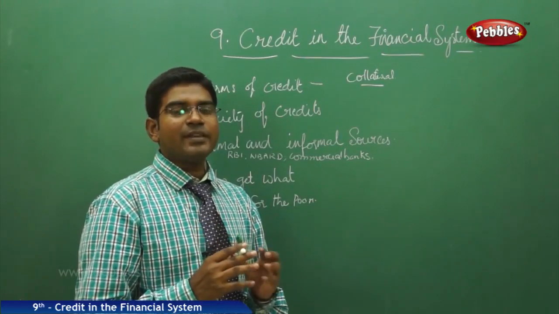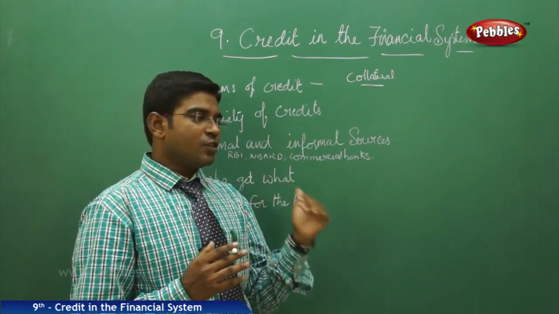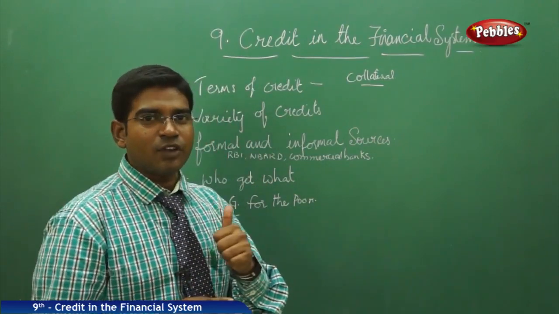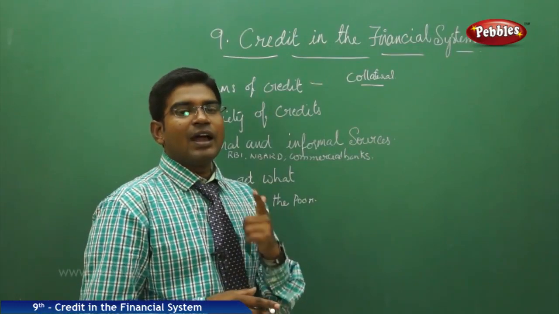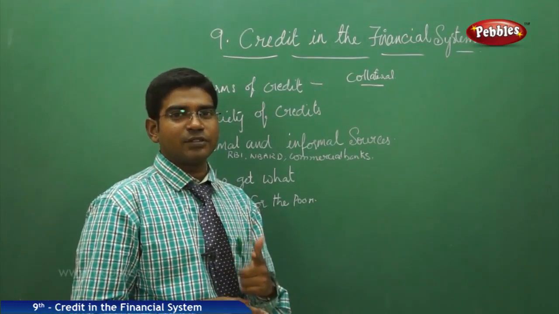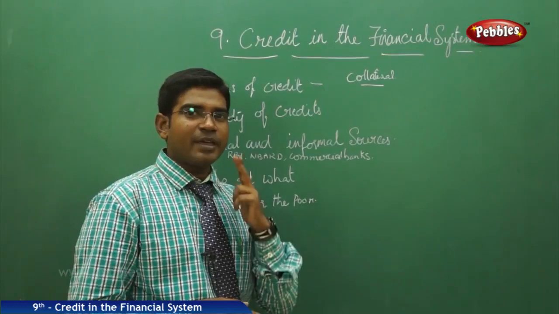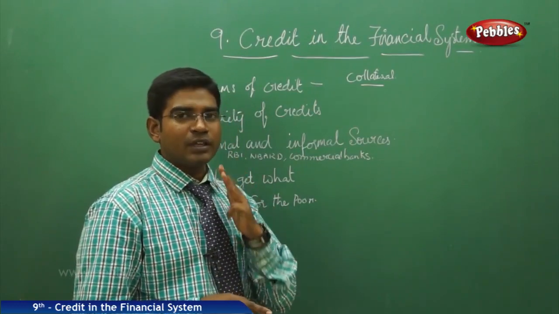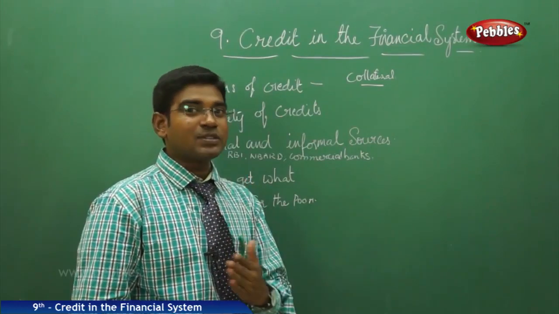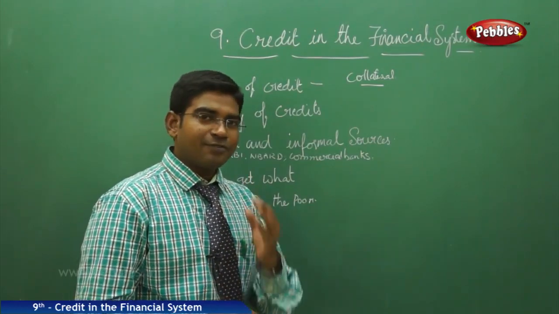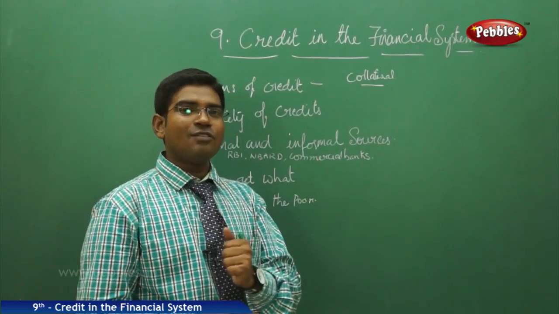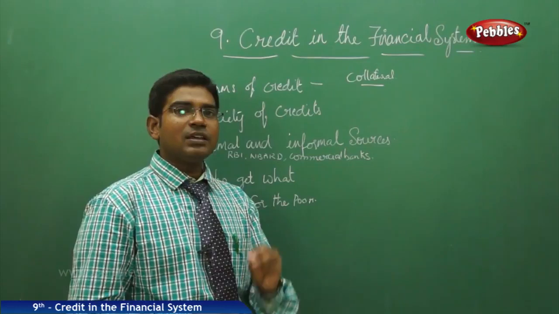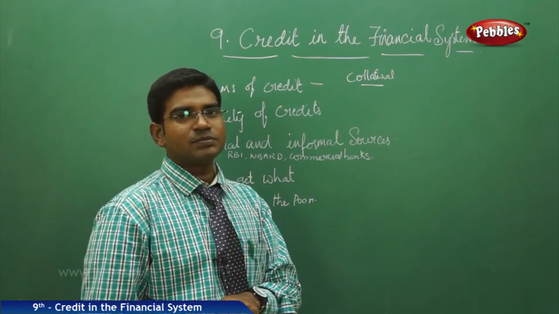This makes a lot of difference, because when you take a loan from a bank, you need to submit certain documents which are surety enough, and at the same time you get a very low rate of interest. But a private moneylender charges a very high rate of interest, and he also puts conditions, for example, that if you are a farmer, you have to sell your crop back to him at a very low cost.